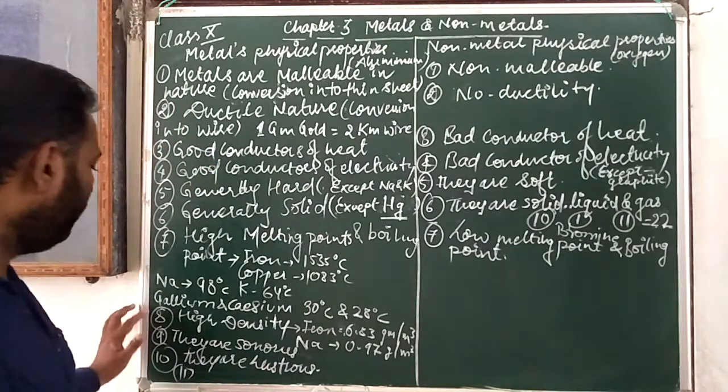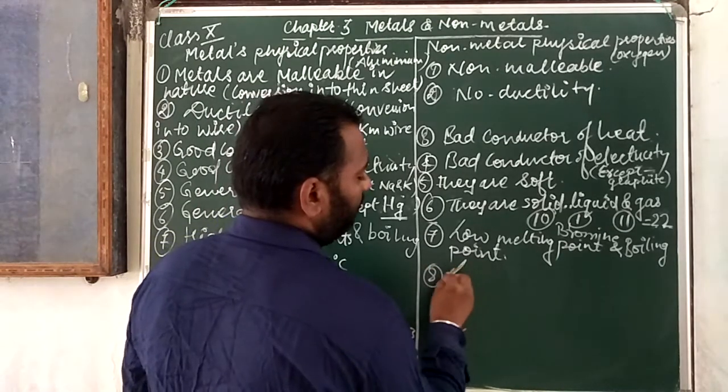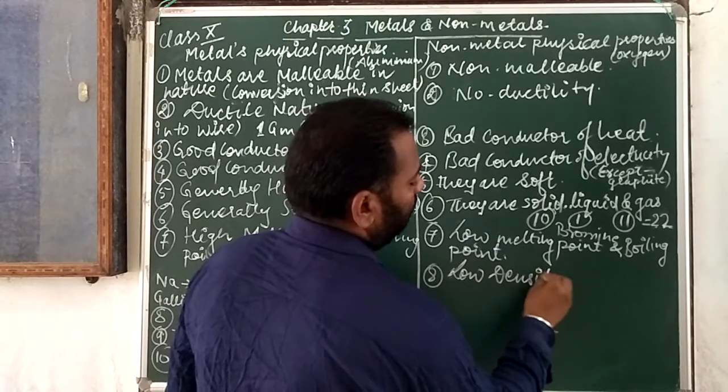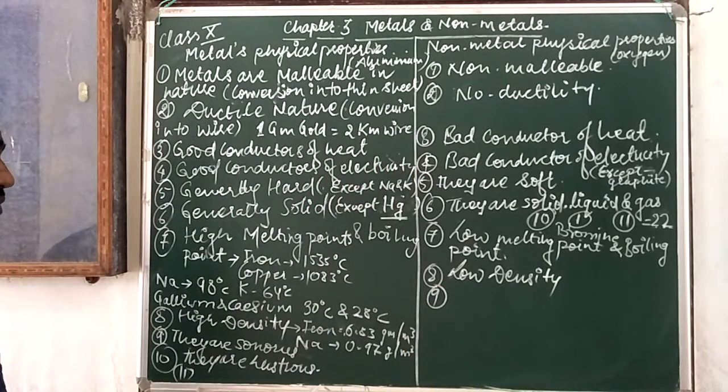The eighth one is density. Metals have high density, so non-metals have a low density. The ninth point tells us that metals are sonorous.